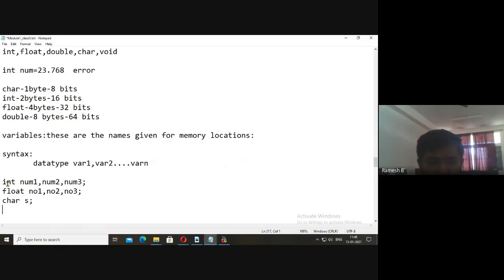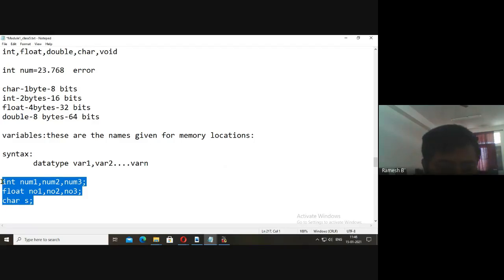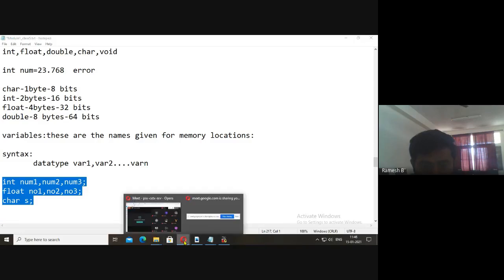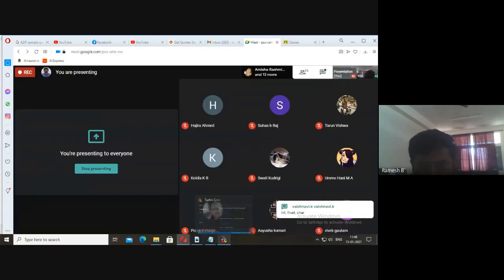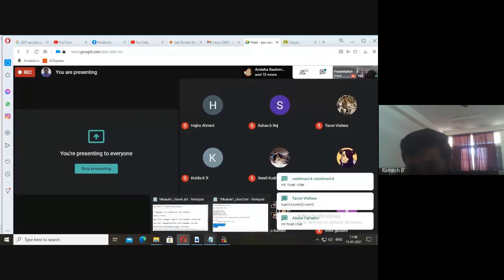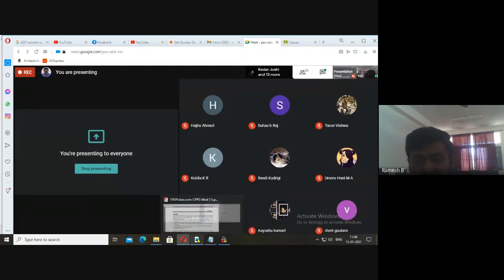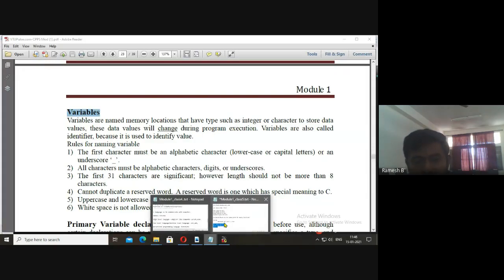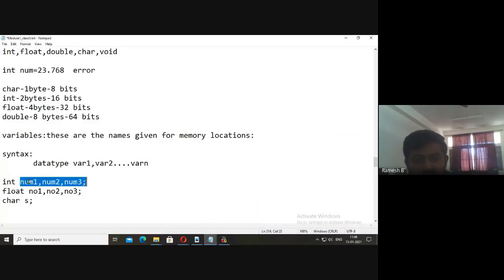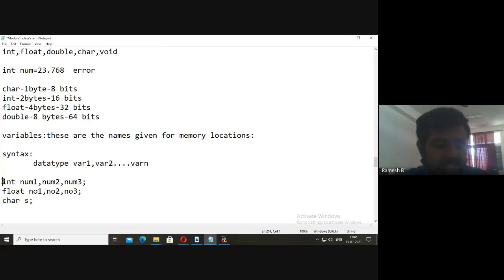Now, what are the variables in these 3 lines? Please type me all the variables that are present in these 3 lines. Vaishnavi, whatever you have typed are data types. I am asking you for variables.